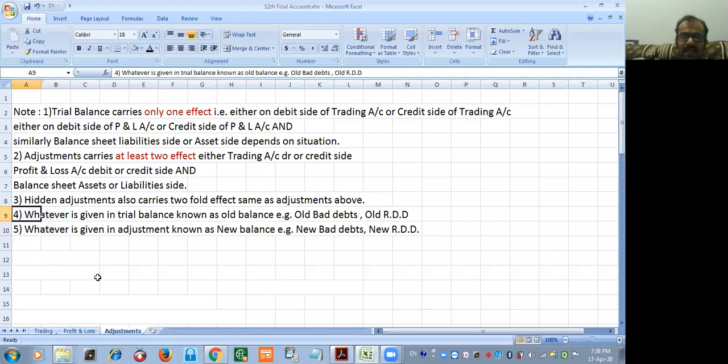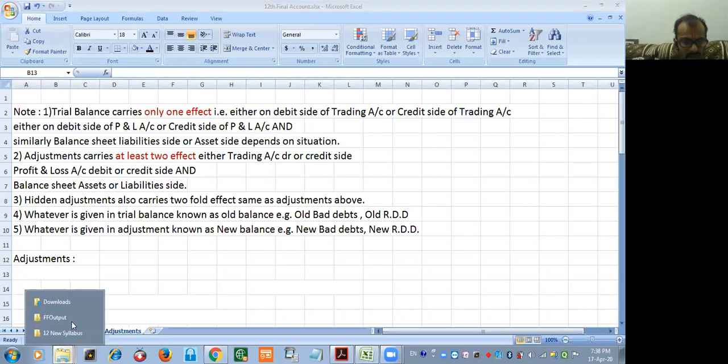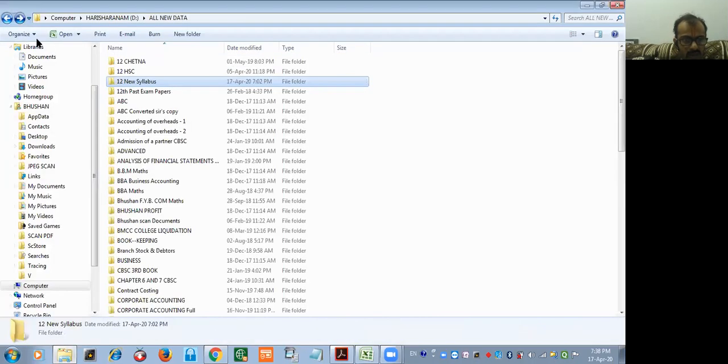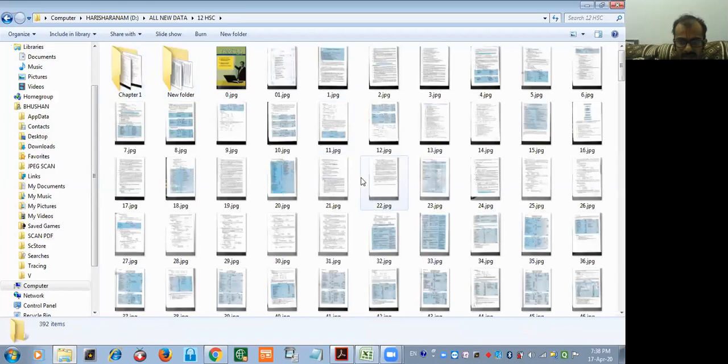Whatever is given in the trial balance is known as old balance, like old bad debt, old RDD, and whatever is given in the adjustment is known as new balance, that is new bad debt, new RDD. Hopefully everyone is clear till here. Yes, sir. So one by one, we have to see the adjustments. But before going to see the adjustments, we'll quickly see the final account theory also in detail.